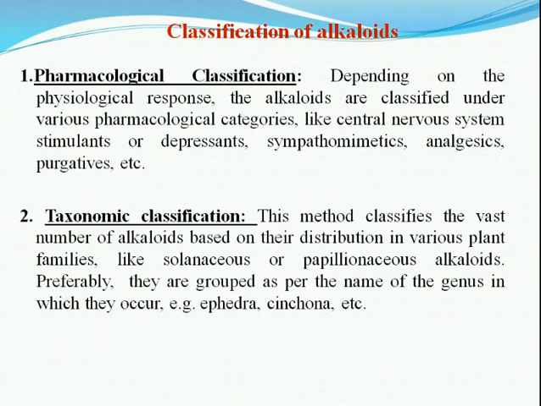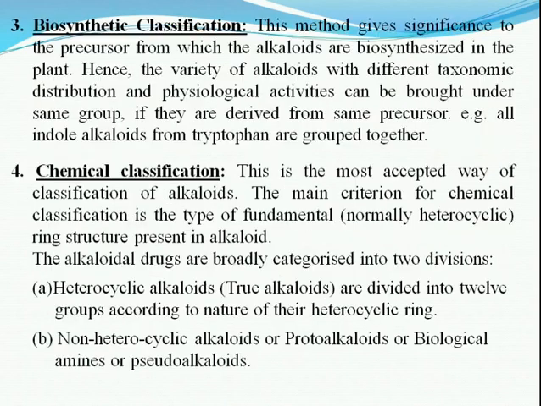Classification of alkaloids. It is based on the pharmacological activity, called pharmacological classification. Based on its distribution, like family, order, genus, it is called taxonomical classification.